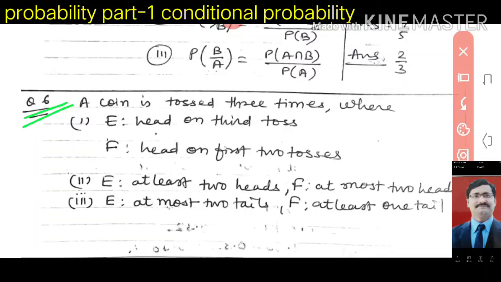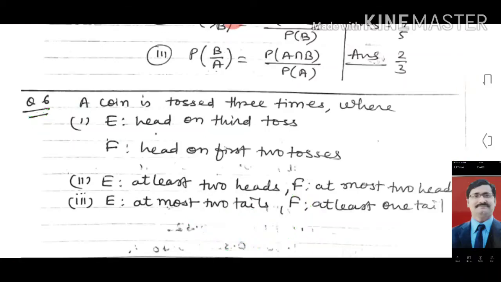We will do it here. A coin is tossed 3 times, where E is head on the third toss and F is head on the first 2 tosses. The second question: E is at least 2 heads and F is at most 2 heads. And the third question: E is at most 2 tails and F is at least 1 tail. In these questions you have to find P(E|F). So how can we find it? You can understand.